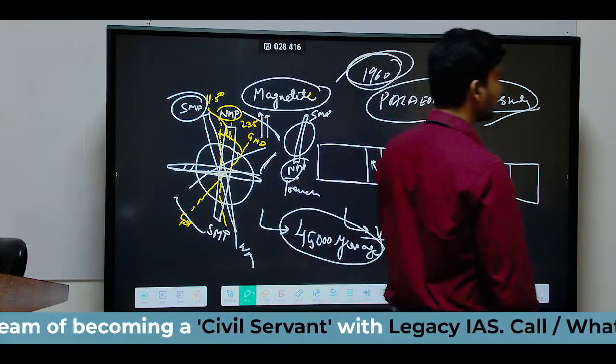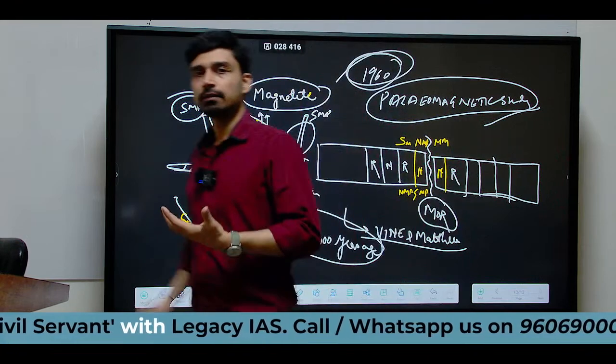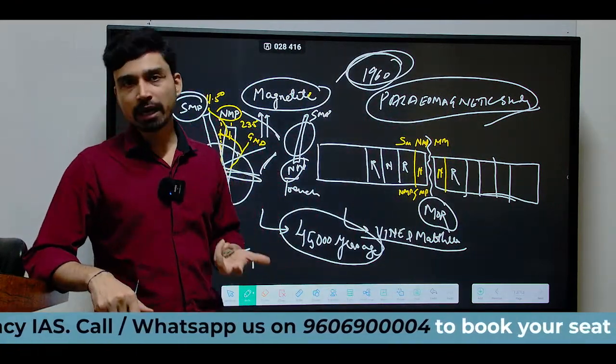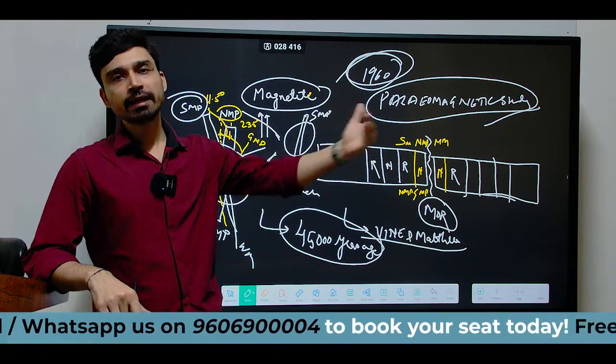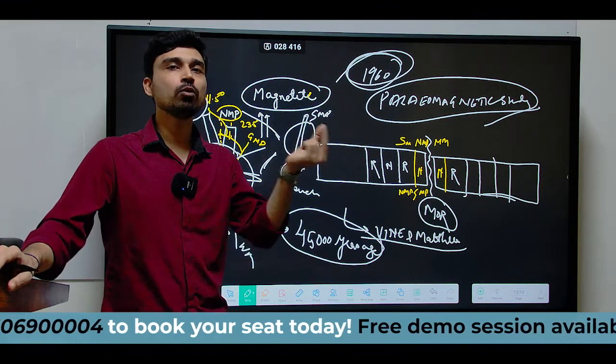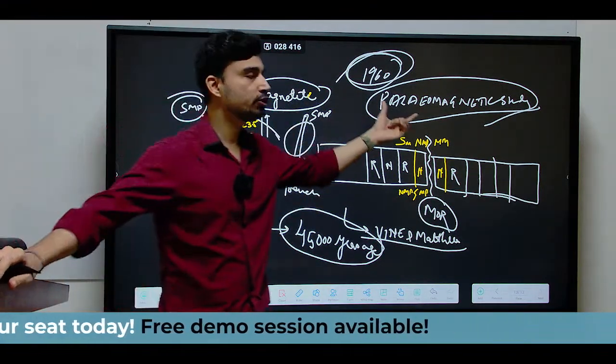Now if you try to understand all that we have discussed today combined: the development of mid-ocean ridges, the eruption of magma at mid-ocean ridges, the difference in the age of rock from ridge to trench, the maximum age of rock being recorded at around 200 million years, and also the magnetic polarity reversal and the study of paleomagnetism.